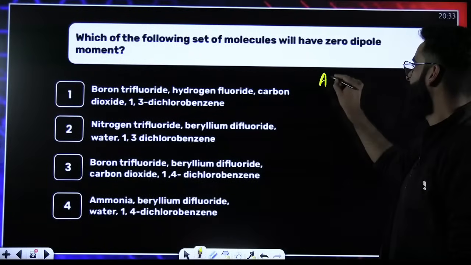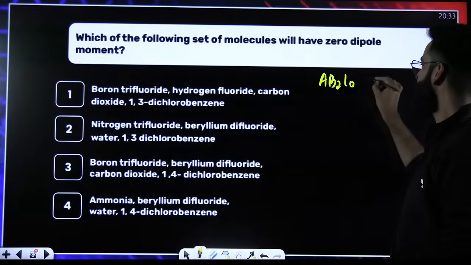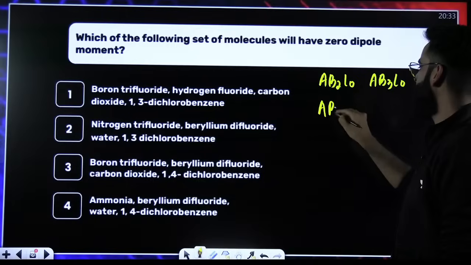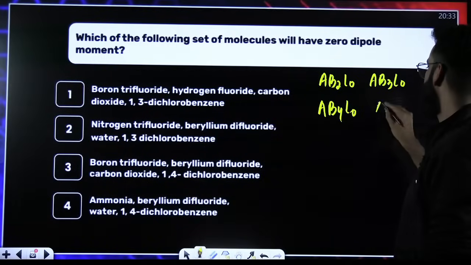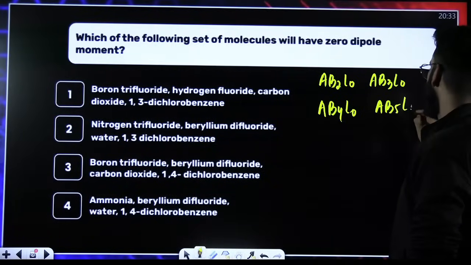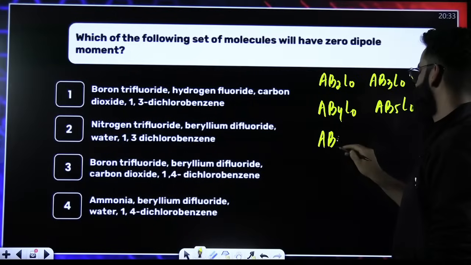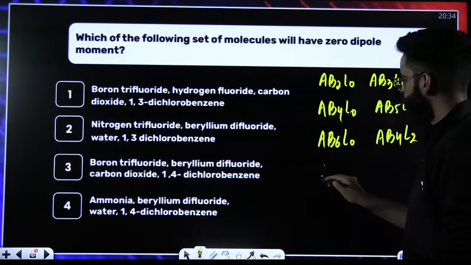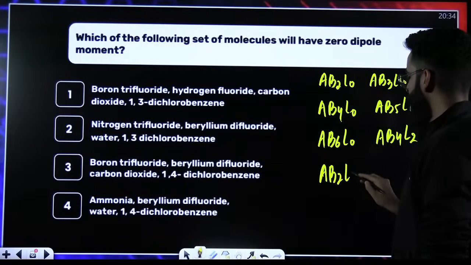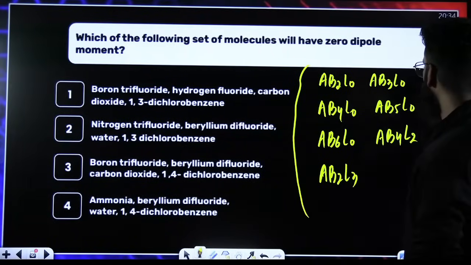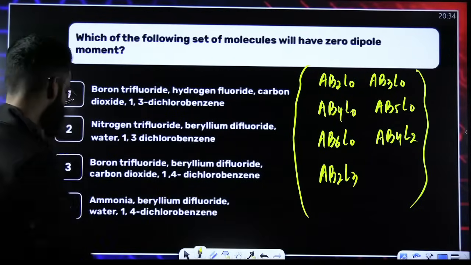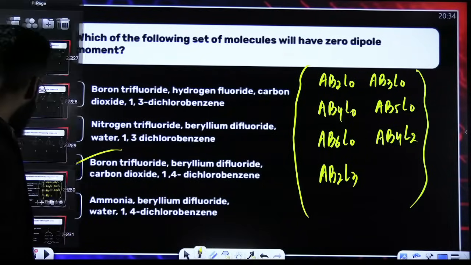Remember, AB2L0 type, AB3L0, AB4L0, AB5L0, AB6L0, AB4L2, AB2L3. Whenever you see molecules of these types, their net dipole moment will be 0. Done and dusted.